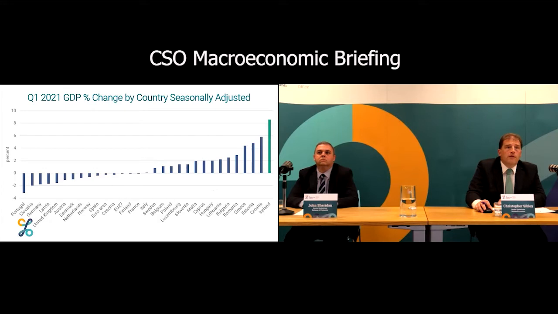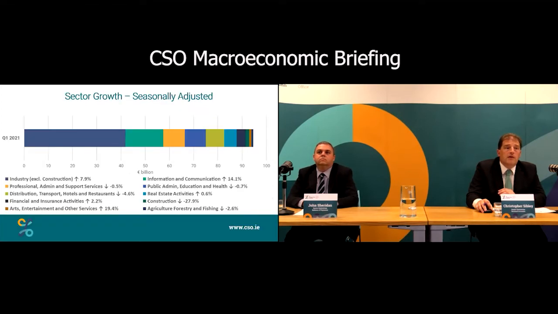So just briefly look at the international comparison. Ireland is still an outlier here, I guess, with strong growth in Q1 compared to our European peers. And the same picture appears when we look at the sectors. Growing industry, growing ICT, while falling domestic sectors, distribution, transport, and construction down quite strongly in Q1 because of the restrictions, I guess, on the economy in the quarter.